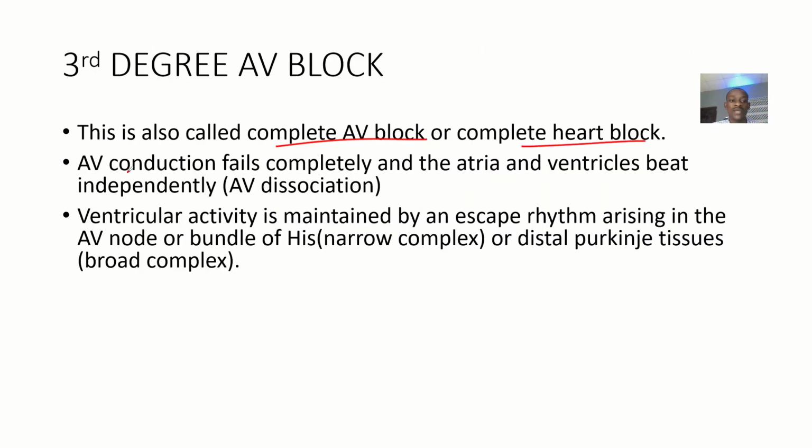All right. So AV conduction fails completely, and the atria and ventricles beat independently. There's a dissociation between the AV. Okay. So ventricular activity is maintained by an escape rhythm which arises in the AV node and the bundle of His, also known as a narrow complex, right? Or the distal Purkinje fibers can also be developing some escape rhythm. Okay, so that's the only thing that is maintaining the ventricular activity. The atria are no longer passing impulses to the ventricles.